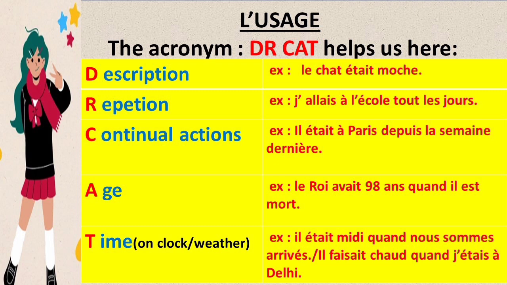Next example is il faisait chaud quand j'étais à Delhi. So here we are talking about the weather, that when you were in Delhi, how was the weather over there? It was hot. So here you are talking about the weather in the past. So that's why we are using imparfait.